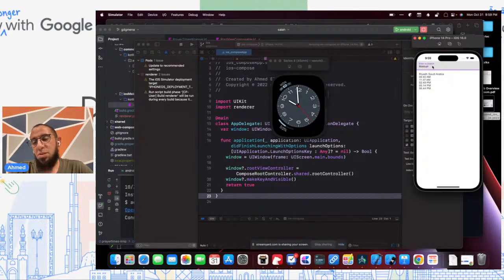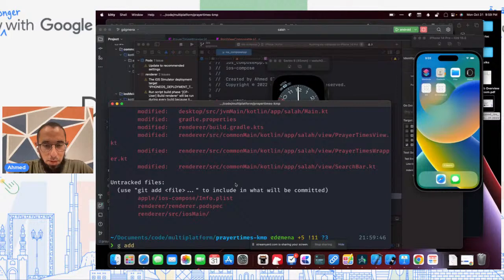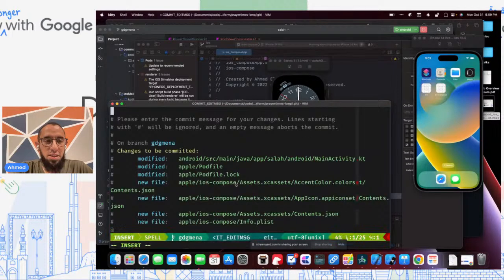And so this is really kind of compelling, right? We've shared the same exact UI code and business logic between iOS, desktop, JVM, and Android. And we've shared the business logic across even more platforms. And so this is very powerful and really neat. So let's do one last demo. I'm going to go ahead and save our progress here. Works on iOS with Compose.